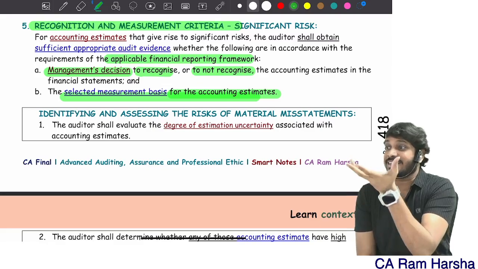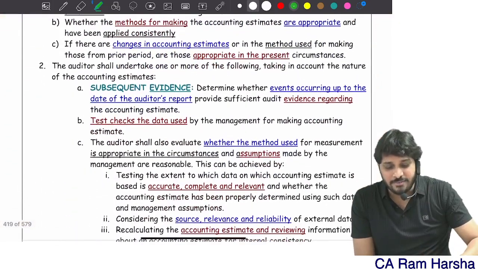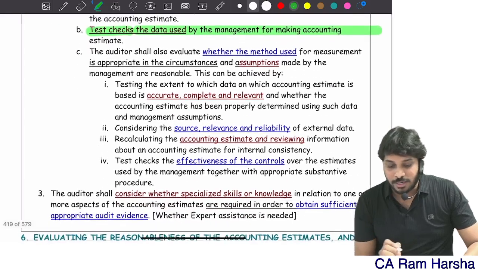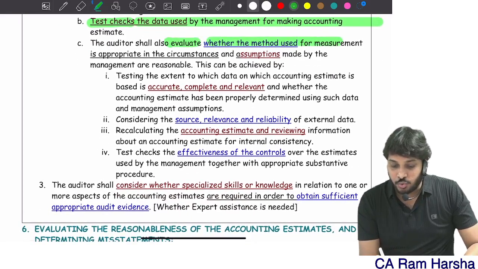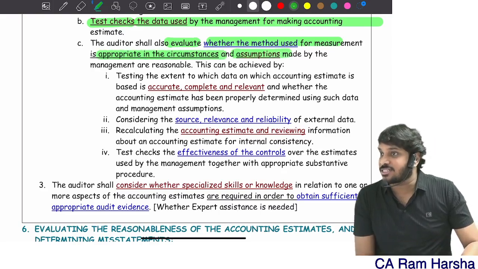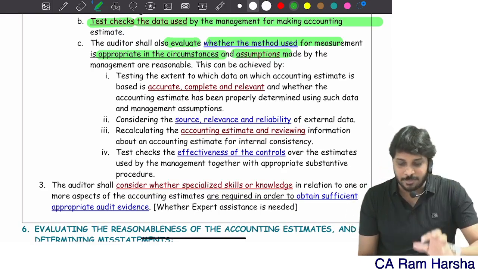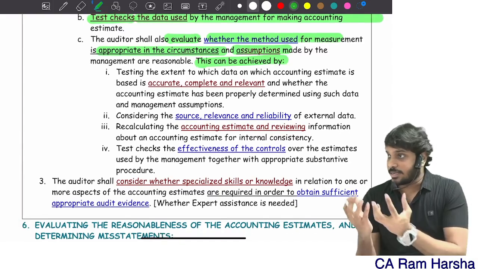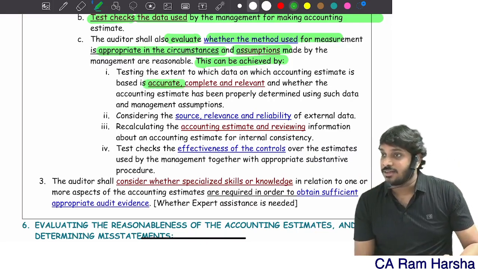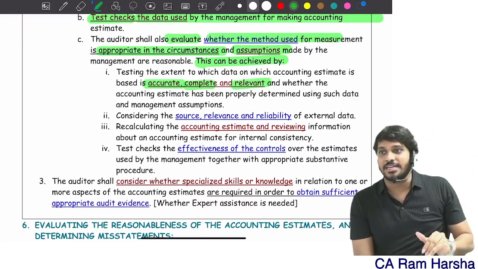And whatever management's basis is, basis means nothing but the data, how management is making the estimate, check that. Specifically, I will test check the data used by management. I will evaluate whether the methods used and assumptions made are proper in the circumstances. Whatever methods, models and data they are using, are they proper? Suppose the accounting estimate is based on some data, whether the data is accurate, complete, and relevant for this entity.